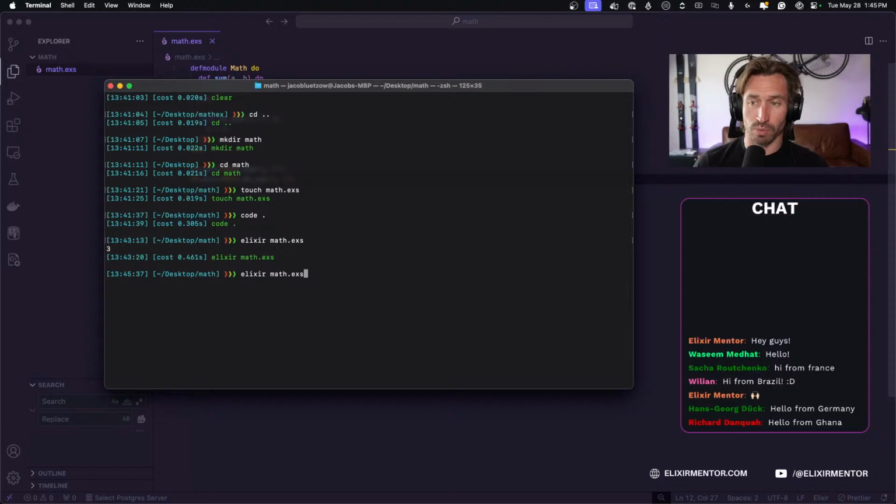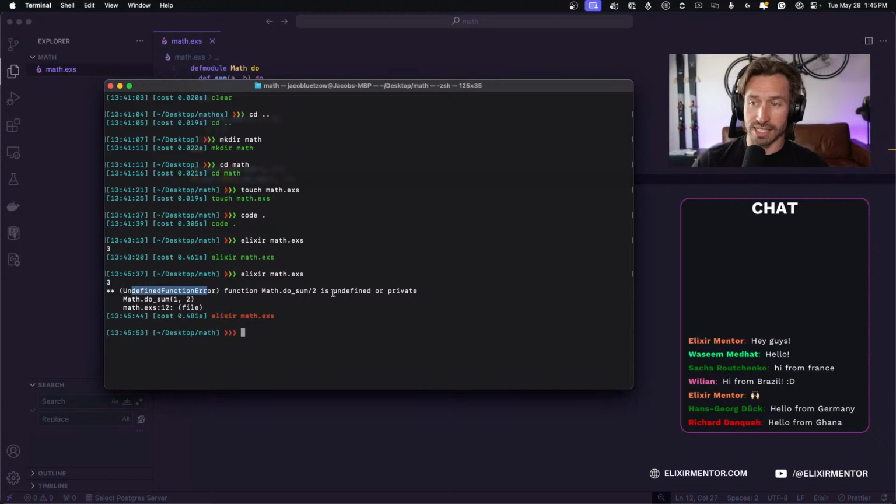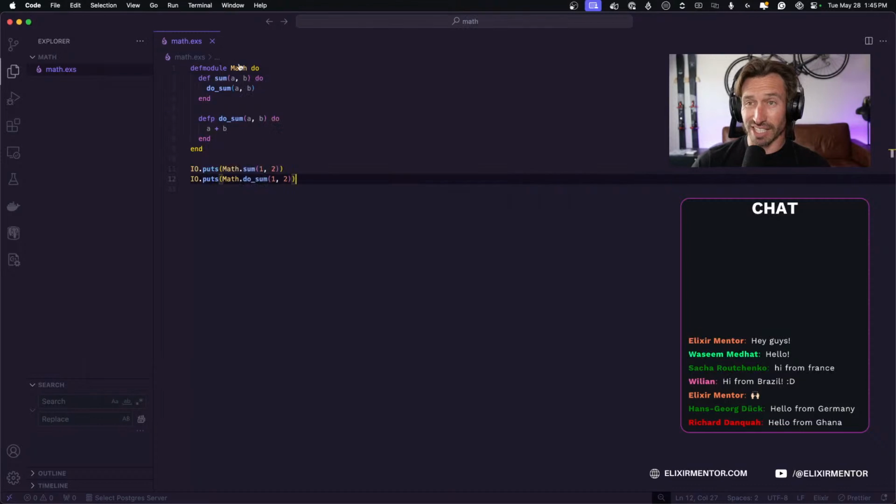And when we go and run our math.exs file, there we go. So it ran our original function, so it still works when we refactored it, but then we got our undefined function, and it says it's undefined or private. So in our case, it's a private function, so we don't have access to it outside of the module.